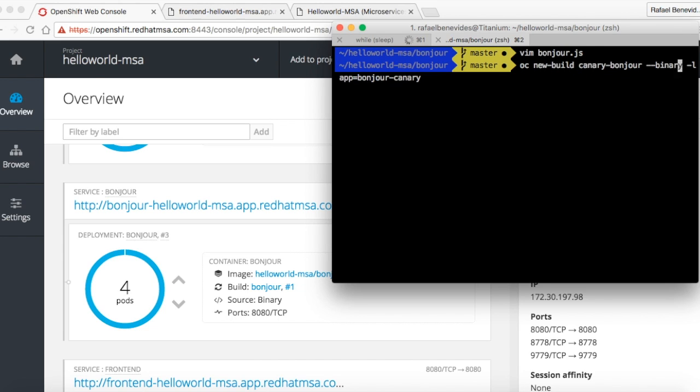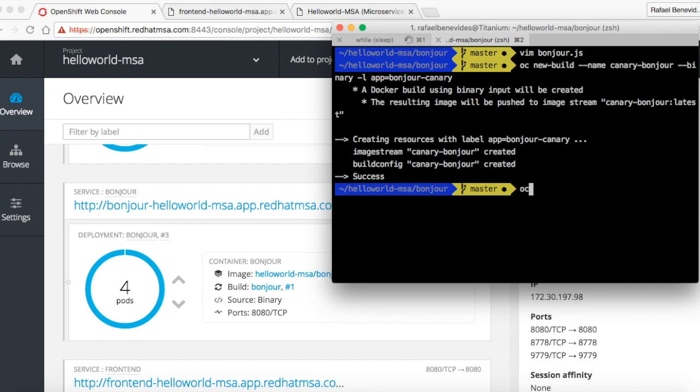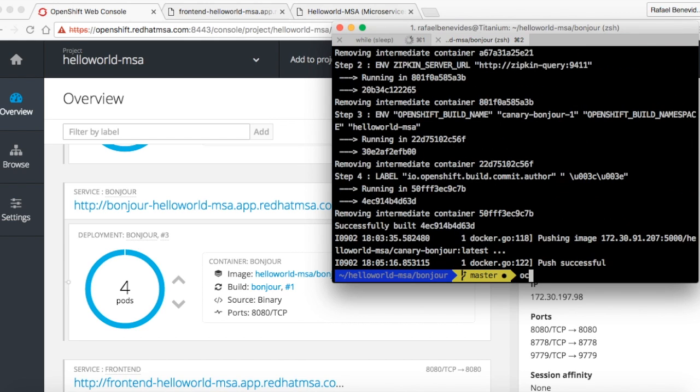So now we will create this new build and start the build inside OpenShift. Canary Bonjour from Git, and I want to follow that build. We can create the app called Canary Bonjour.